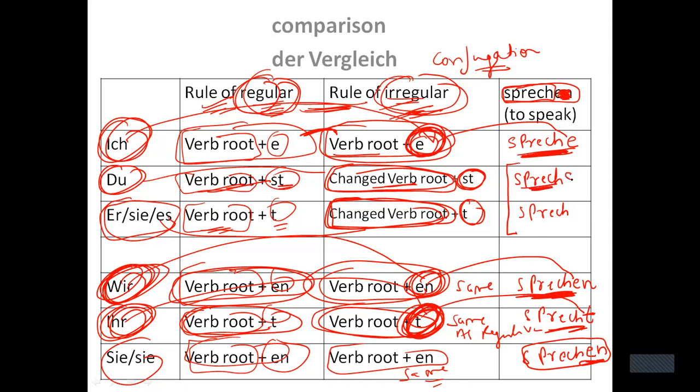With du I should write ending st, and here I should write ending t. But I have to change the verb root. So what shall I change here? I should write i in place of e, right?